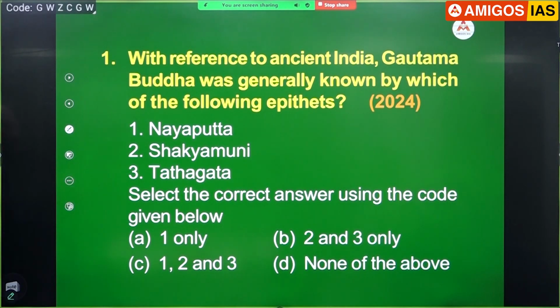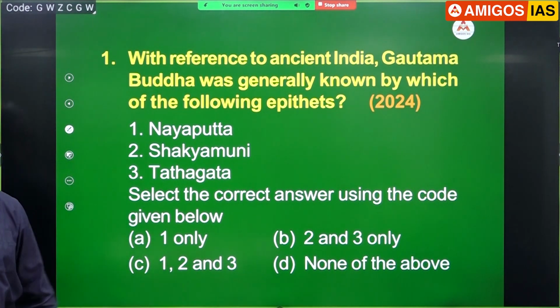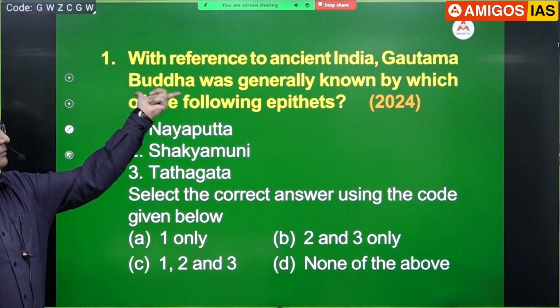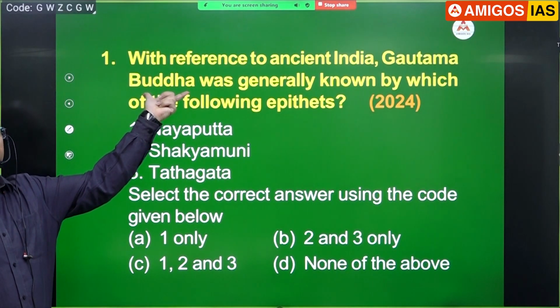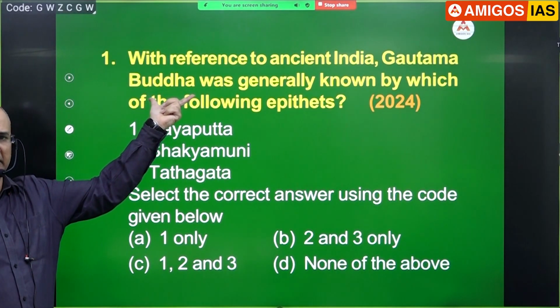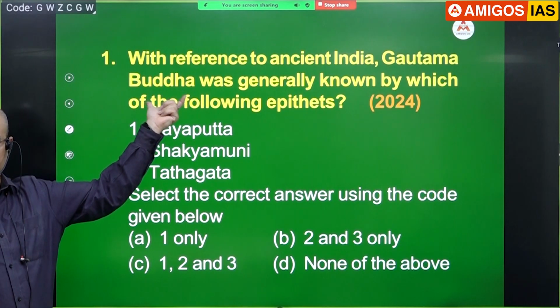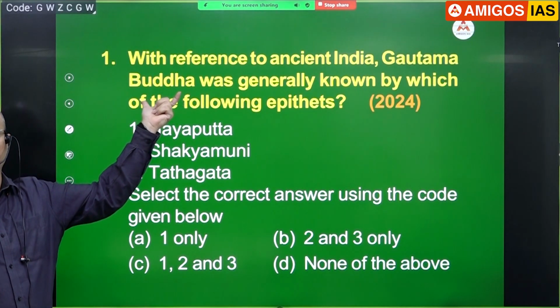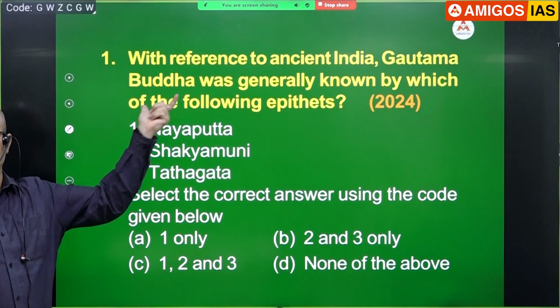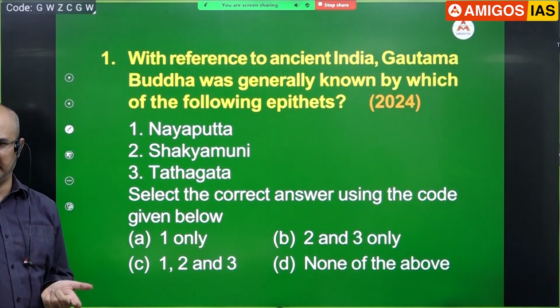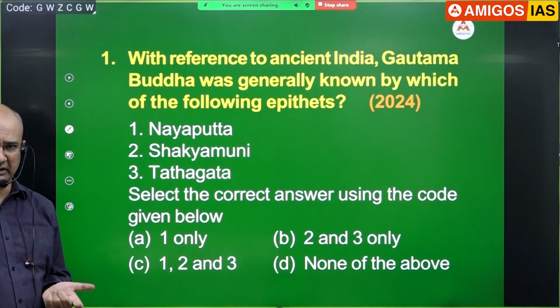Which of the following titles have been given for Gautama after he got enlightened? In fact, is this a real name of this man? What should his real name be? Gautama Siddhartha. Strictly speaking, even this is a title, okay? Buddha. Anyone remembers why do we call him Buddha? His buddhi got opened up. So that's why he's called a Buddha.